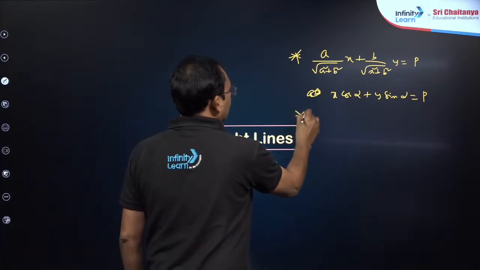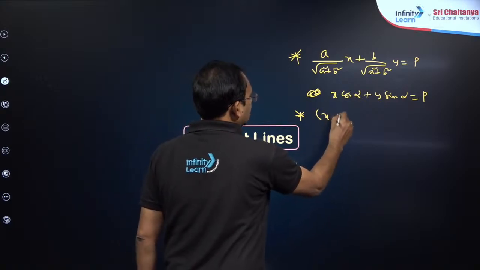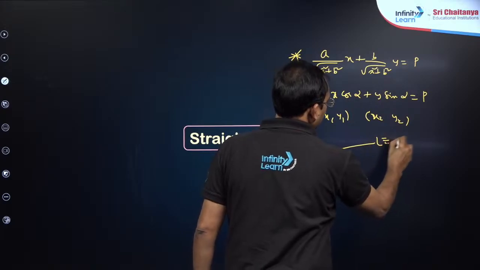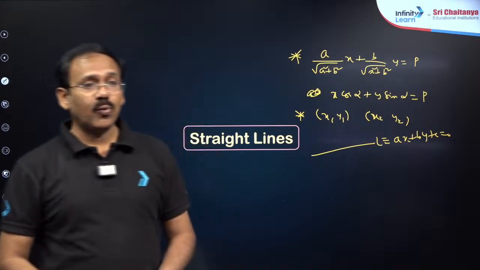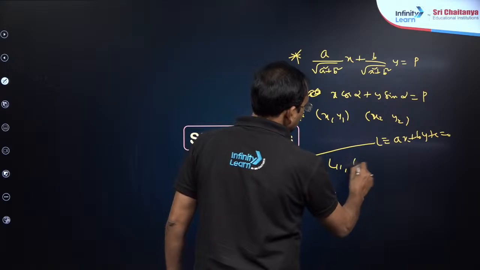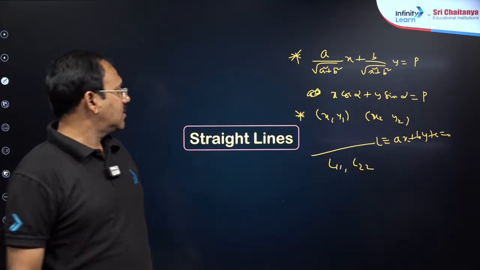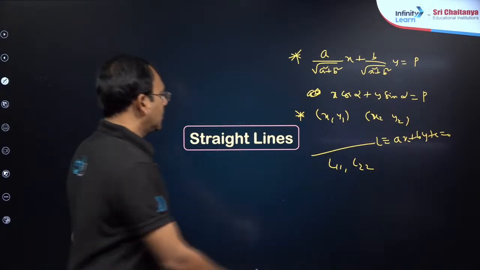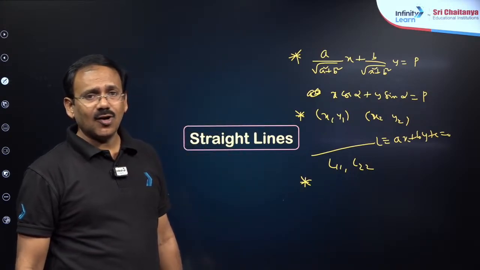Next, my dear friends, after this, position of a point with respect to a line. If you are given 2 points, say x1 y1 and x2 y2, and you are given a line L like ax plus by plus c equal to 0, how do you check whether those 2 points lie on the same side or on either side? Simply check L11, L22. If these two have the same sign, the 2 points lie on the same side, and if they have different signs, they will lie on either side. That is one point. After that, my dear friends, the rest of all, angle between the two lines, foot of the perpendicular and all these things are the same.